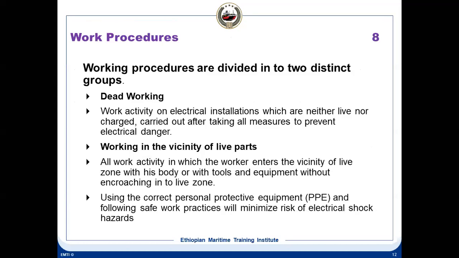That means all the work activity in which a worker enters the vicinity of a live zone with body or with tools and equipment without encroaching on the live zone. So using correct personal protective equipment and following safe work practice will minimize the risk of electrical shock hazards. Okay, so working procedure can be divided into either dead working or working in the vicinity of the live parts.